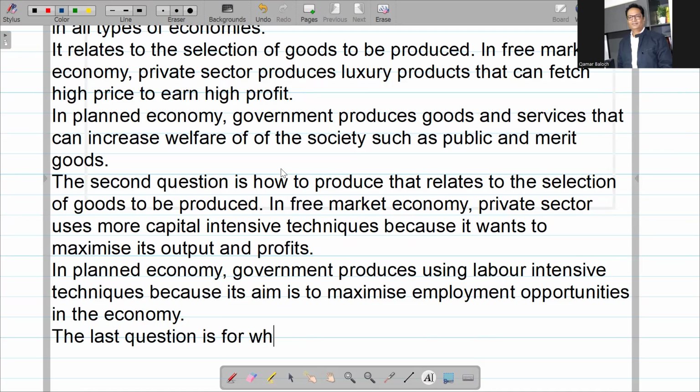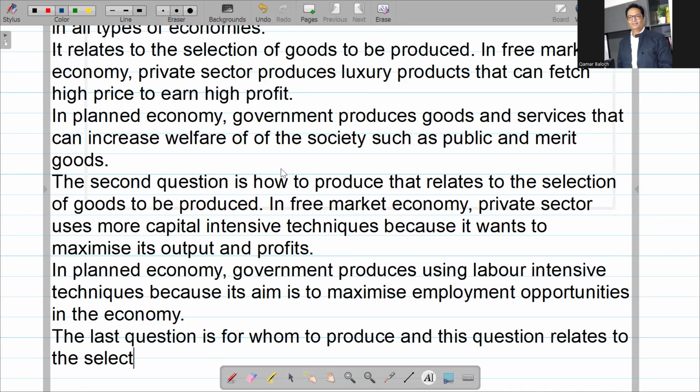The last question is for whom to produce. This question relates to the selection of the type of consumers.